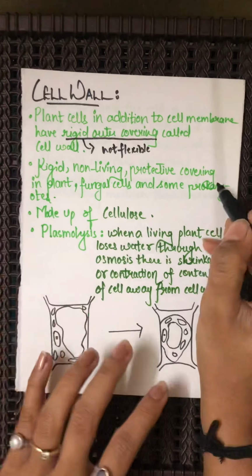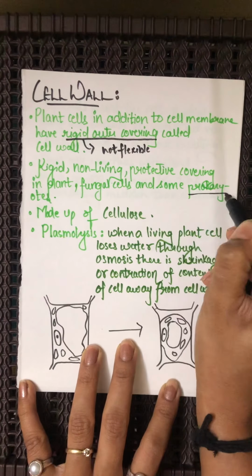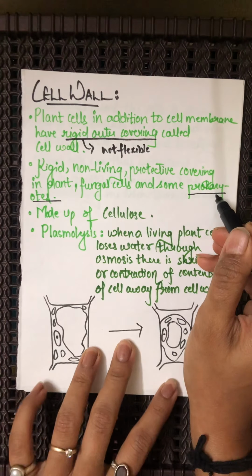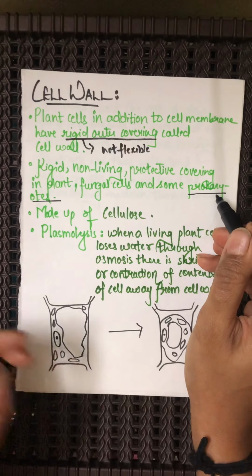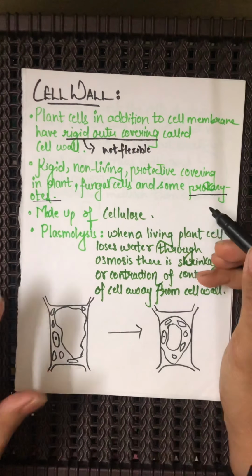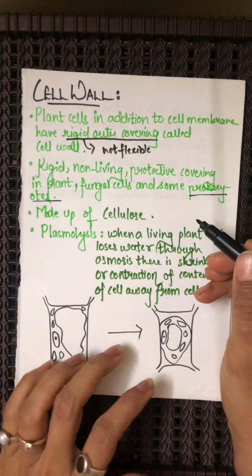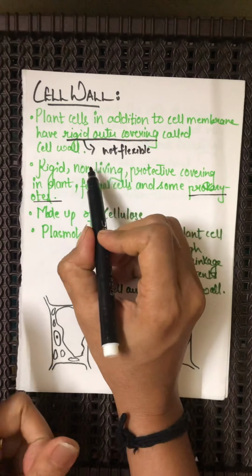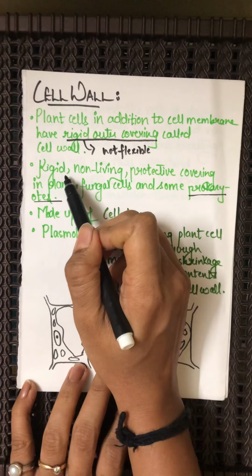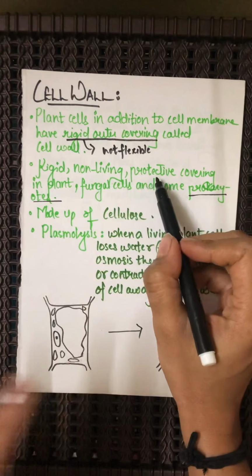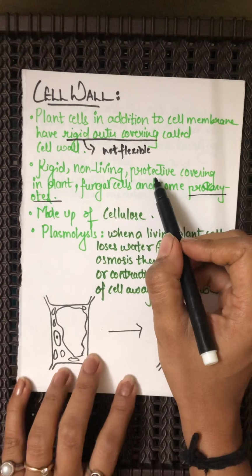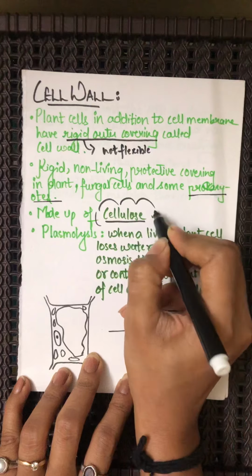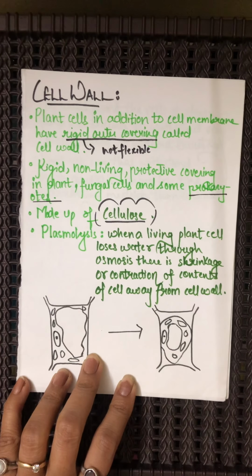We are going to study the prokaryotes in the next part. But talking about prokaryotic organisms, these are the organisms which do not have a very well developed nucleus. Their nucleus is of primitive type, the old type. So the cell wall is present only in the plant cell. It is rigid, not flexible, non-living, and it is a protective covering of the plant cell. And what is it made up of? It is made up of nothing but cellulose.